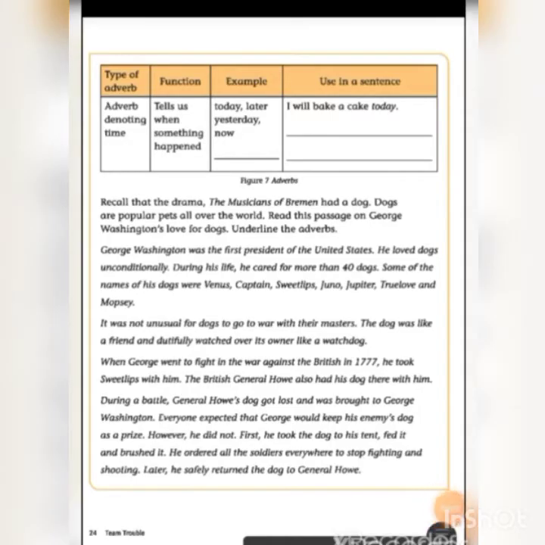Next, adverb denoting time. Its function: adverb denoting time tells us when something happened. Example words: today, later, yesterday, now. Here you should write your own example word. Use in a sentence: I will bake a cake. When will you bake a cake? I will bake a cake today. Here, today stands for adverb denoting time.